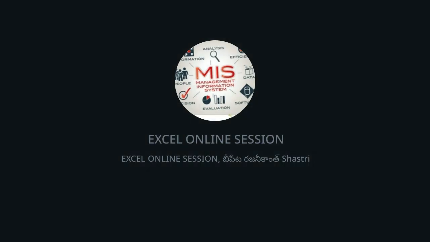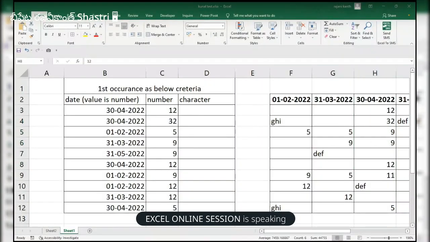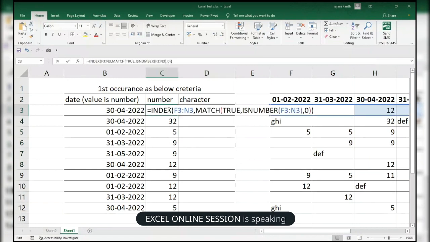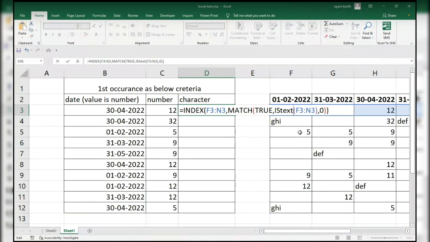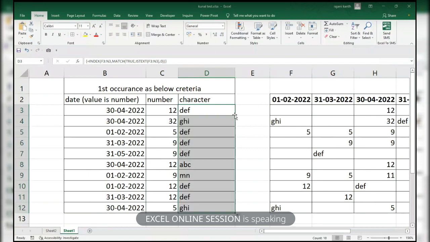Coming to here, we need to find the first character. The formula will be the same, with a little bit of logic. Here it is showing the number; instead of number, I'll convert this into text, with Control Shift Enter. So it will pick up the first occurrence of text.